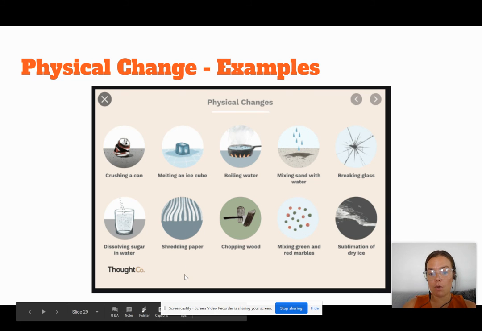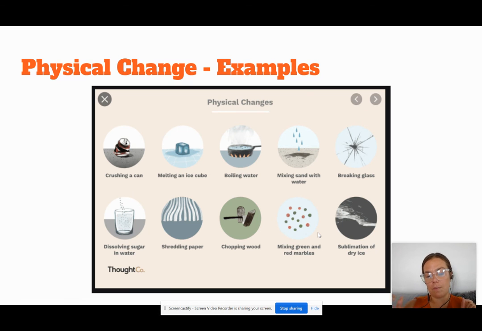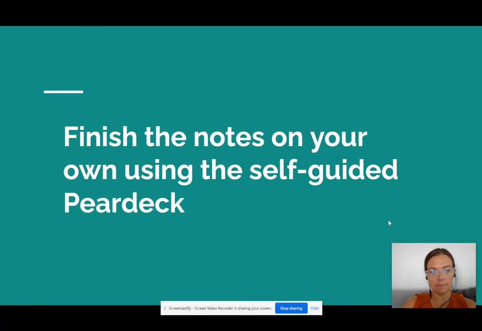Shredding paper or cutting your hair, chopping wood, mixing things together like green marbles and red marbles, or mixing together dry ingredients if you're baking a cake. And then the sublimation of dry ice is essentially when you have the dry ice and it turns directly from that solid into the gas steam thing that comes off. Great. So those were some examples that you guys might want to include in that final box.